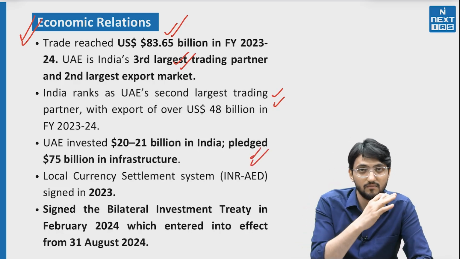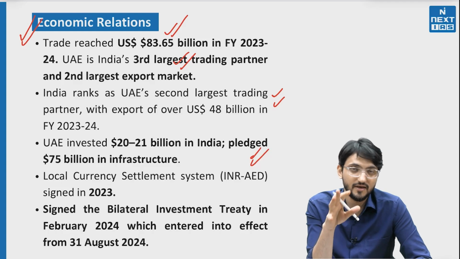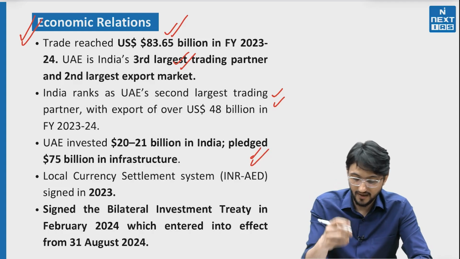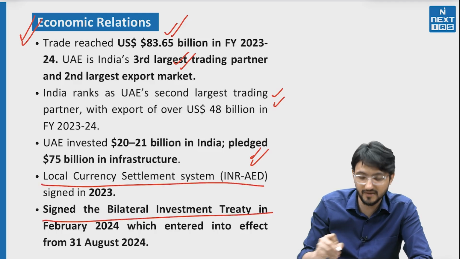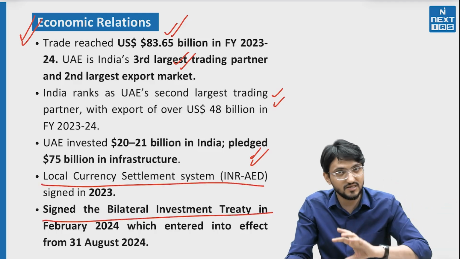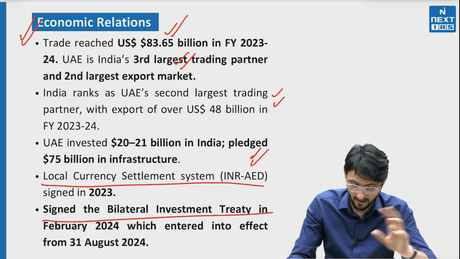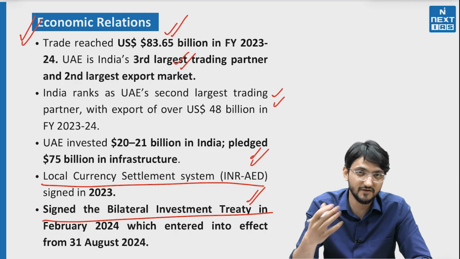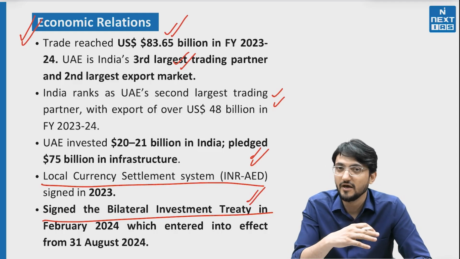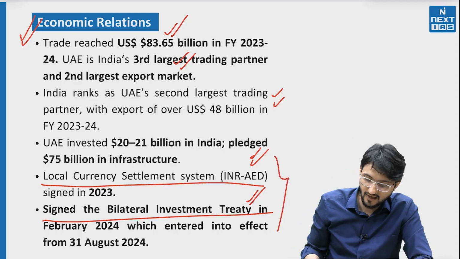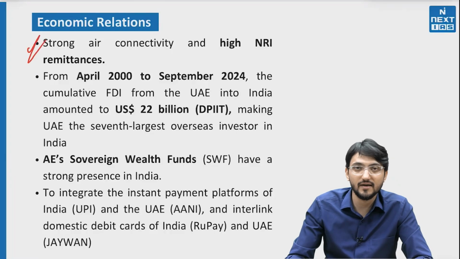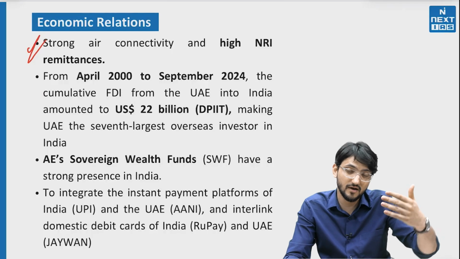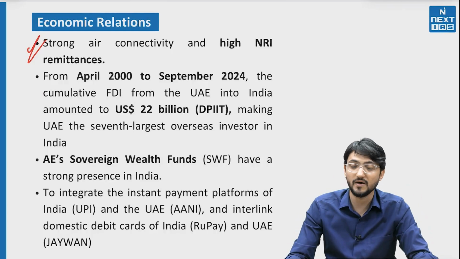Then at least $20 to $21 billion they have been investing, and they have pledged around $75 billion in infrastructure. And then we have signed two important agreements. One settles trade in local currencies between these two countries, that is Rupee and AED, in 2023. And then we have also signed a BIT, Bilateral Investment Treaty, through which we can invest in each other's economy. Very important that these two treaties have been signed. Further, we have strong air connectivity with UAE. Then we have great remittances that have been coming to India.